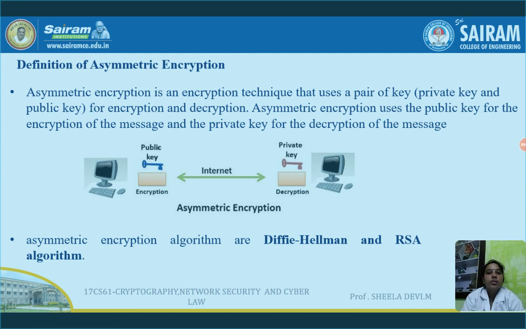This is the constant rule of asymmetric key encryption. Since we are using two different types of keys for encryption and decryption, it is called asymmetric key cryptography or public key cryptography. Examples of asymmetric key cryptography are Diffie-Hellman and the widely used RSA algorithm.